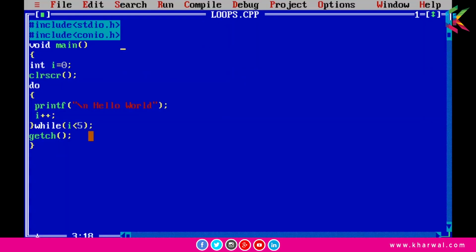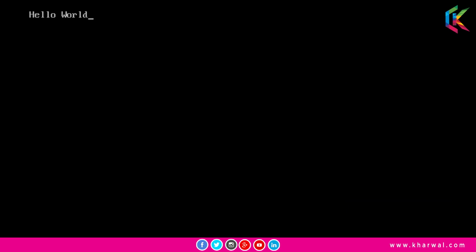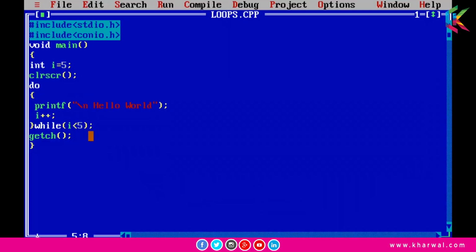Now guys, if I assign 5 to i and run this program, it will print hello world only one time, because as we know the body of a do while loop is always executed at least once.